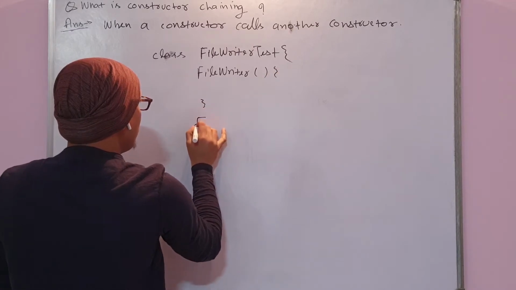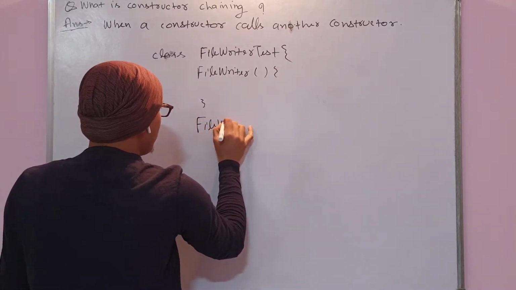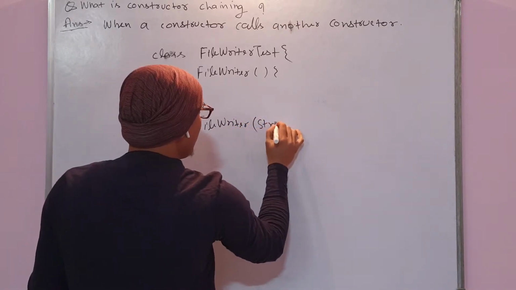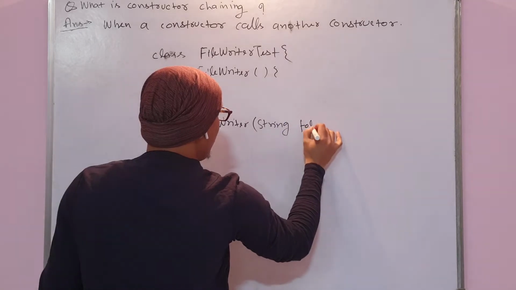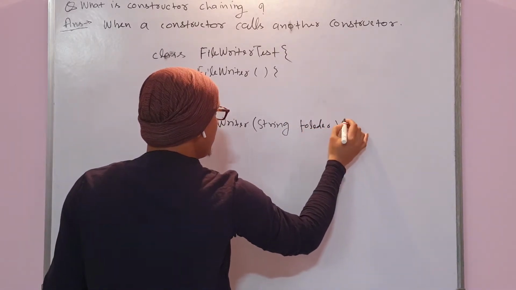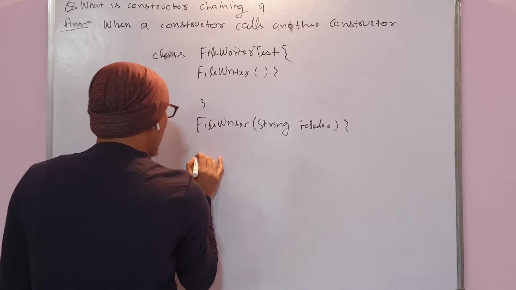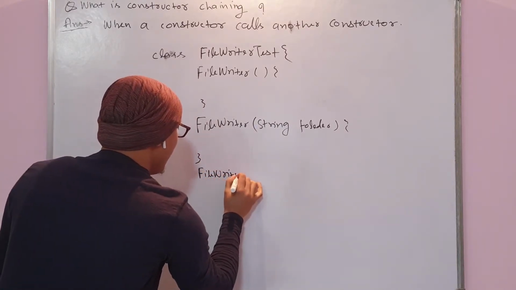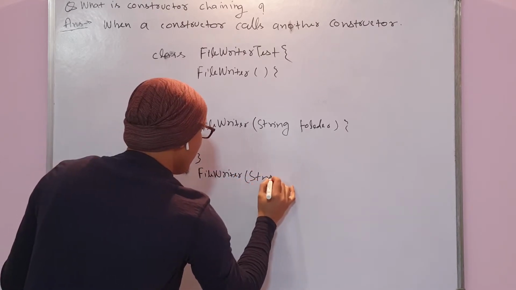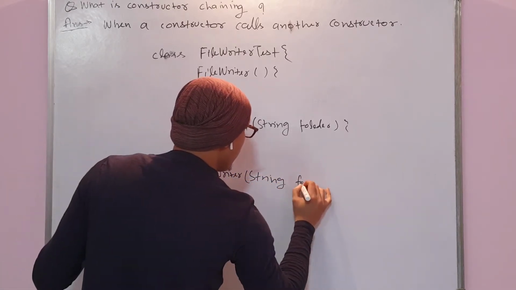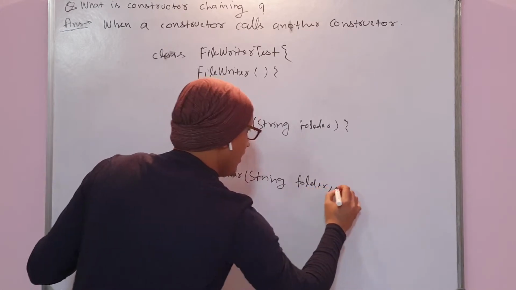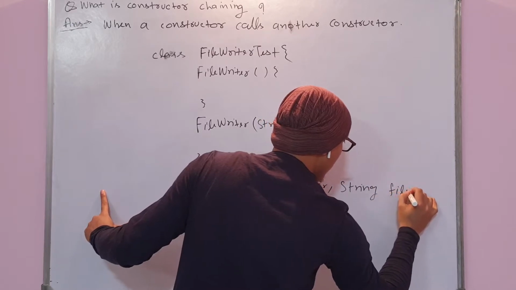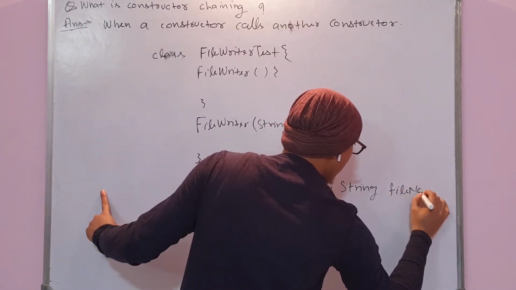You can have a constructor where you will get a string folder where you need to write the file, and you can have one more FileWriter constructor, where you will accept folder and string file name.